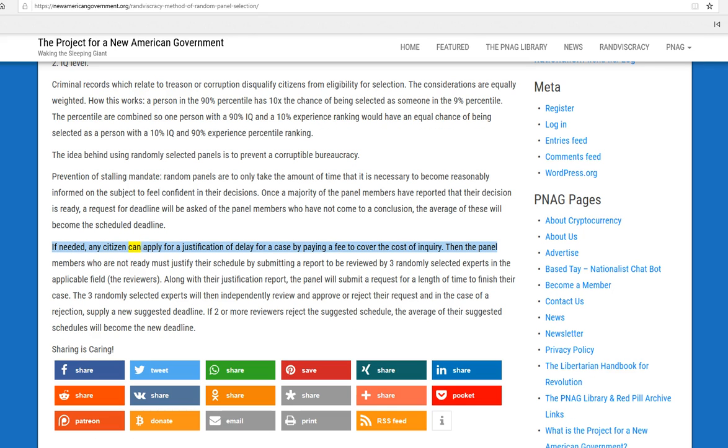If needed, any citizen can apply for a justification of delay for a case by paying a fee to cover the cost of inquiry. Then the panel members who are not ready must justify their schedule by submitting a report to be reviewed by 3 randomly selected experts in the applicable field, the reviewers. Along with their justification report, the panel will submit a request for a length of time to finish their case. The 3 randomly selected experts will then independently review and approve or reject their request, and in the case of a rejection, supply a new suggested deadline. If 2 or more reviewers reject the suggested schedule, the average of their suggested schedules will become the new deadline.